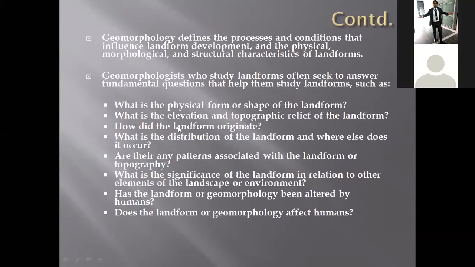Then comes the more interpretive part. How did the landform actually form? For example, if it was a granite body, the geology behind it. Until now, we were just discussing the geography or physical features, and now we are digging into the origin of this landform. How did that landform actually originate? Is there any distribution? Is this landform present elsewhere?